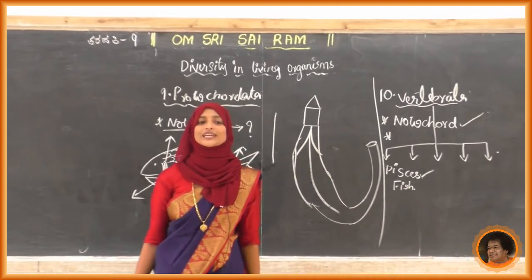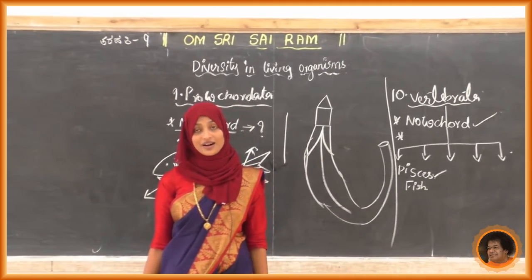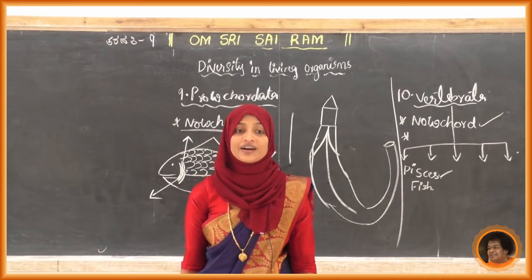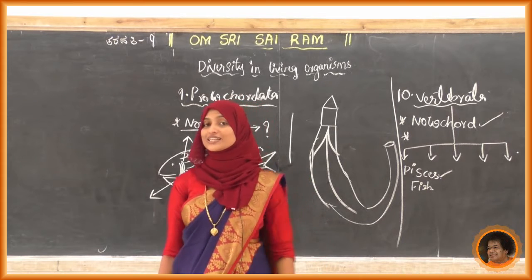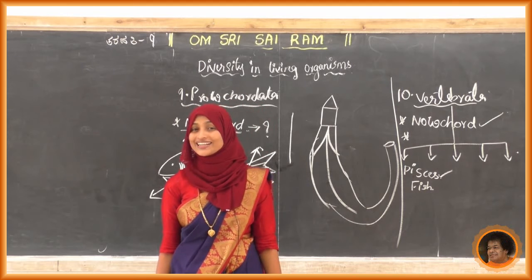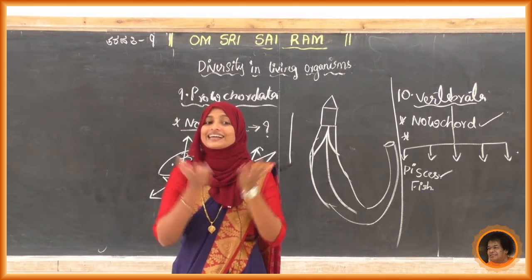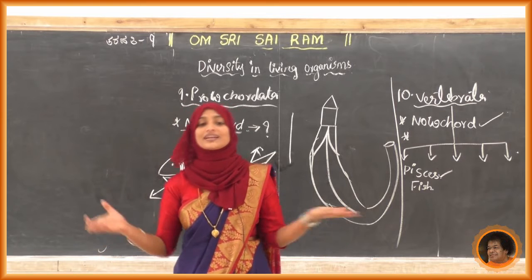Next we'll move to the next one, that is amphibia. Yes, second one it is amphibia. What is the meaning of this? Amphibia means what? What does it indicate? Yes, amphibia means it can survive in both water and land.